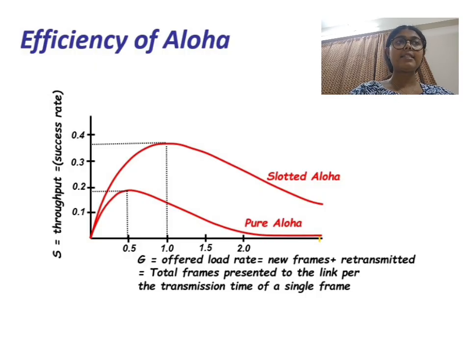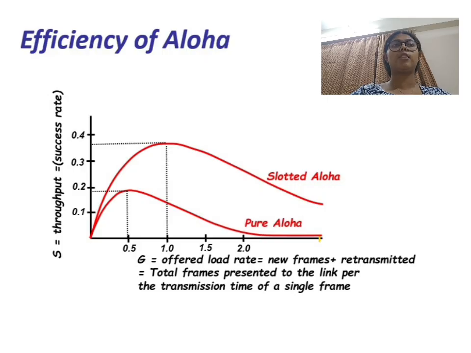Among the earliest and simplest of these protocols are pure Aloha and slotted Aloha. In pure Aloha, the stations can transmit data at any time whenever they have frames to send, and after transmitting they wait for an acknowledgement. If the acknowledgement is not received, then the frame is retransmitted after a random delay.